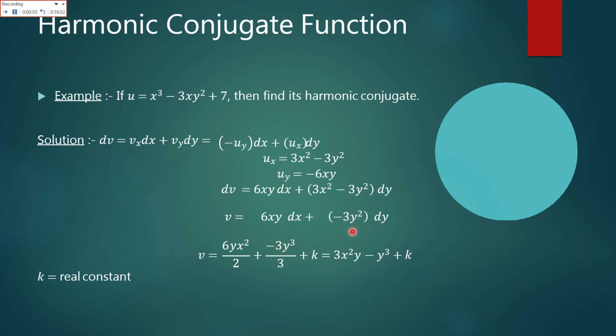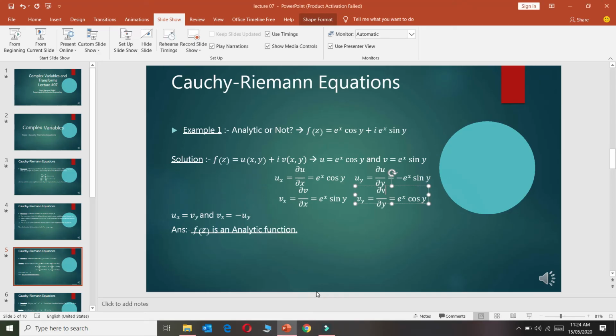Integration of y square is y cube over 3, plus a constant. So the given equation takes the form 3x square y minus y cube plus k. Here k is the constant, or you can also write it as c1 or c2. So that is how you can find the harmonic conjugate of a function.